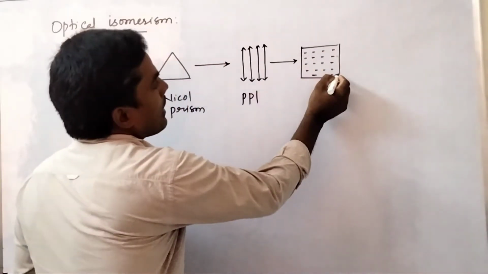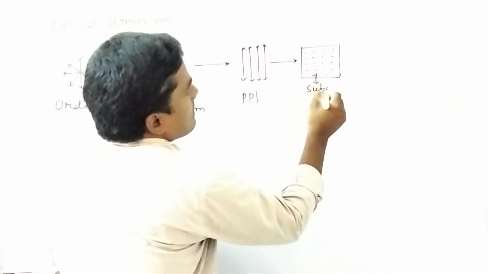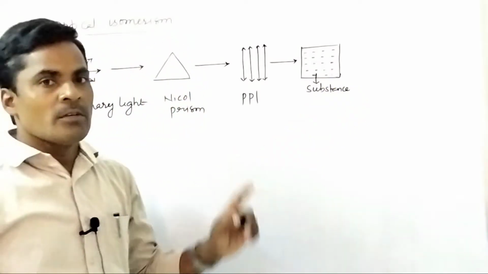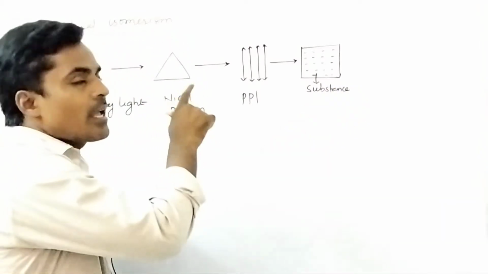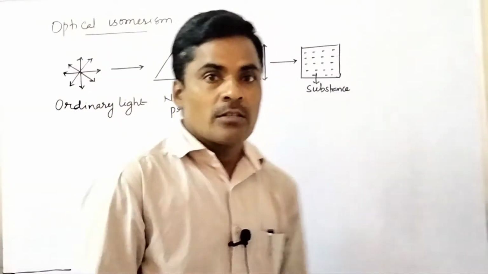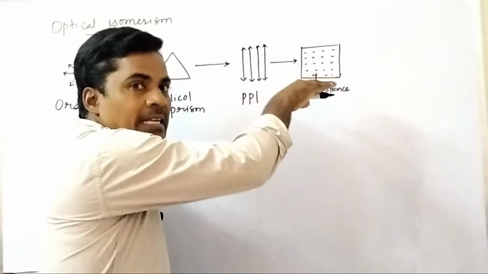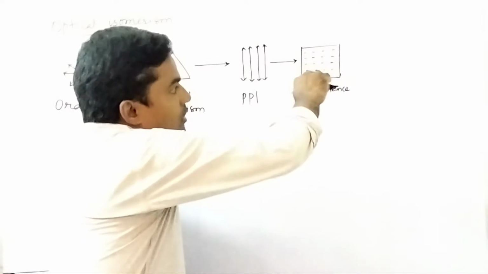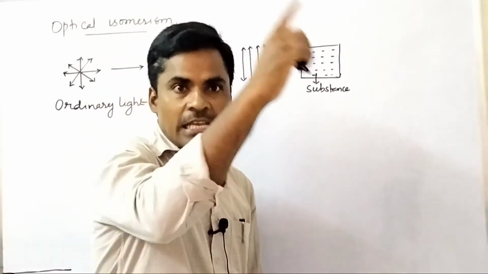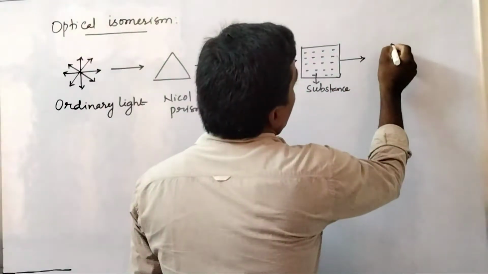On passing plane polarized light through a solution of certain substance, what happens here? A change in the plane of the plane polarized light is observed. Why does it happen? Whenever this plane polarized light passes through a solution of certain substance, this substance can rotate plane polarized light either in the clockwise direction or the anti-clockwise direction. Is it clear?